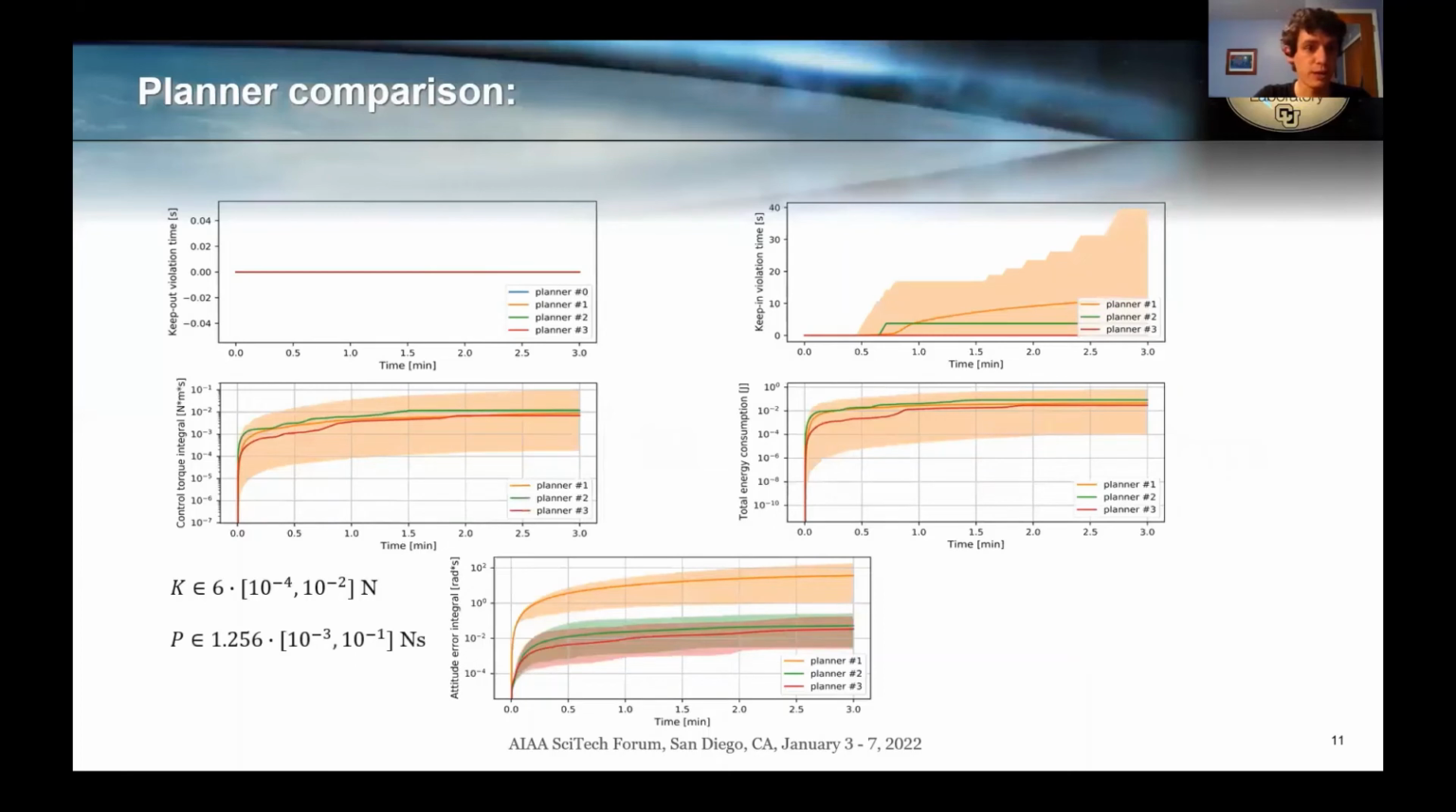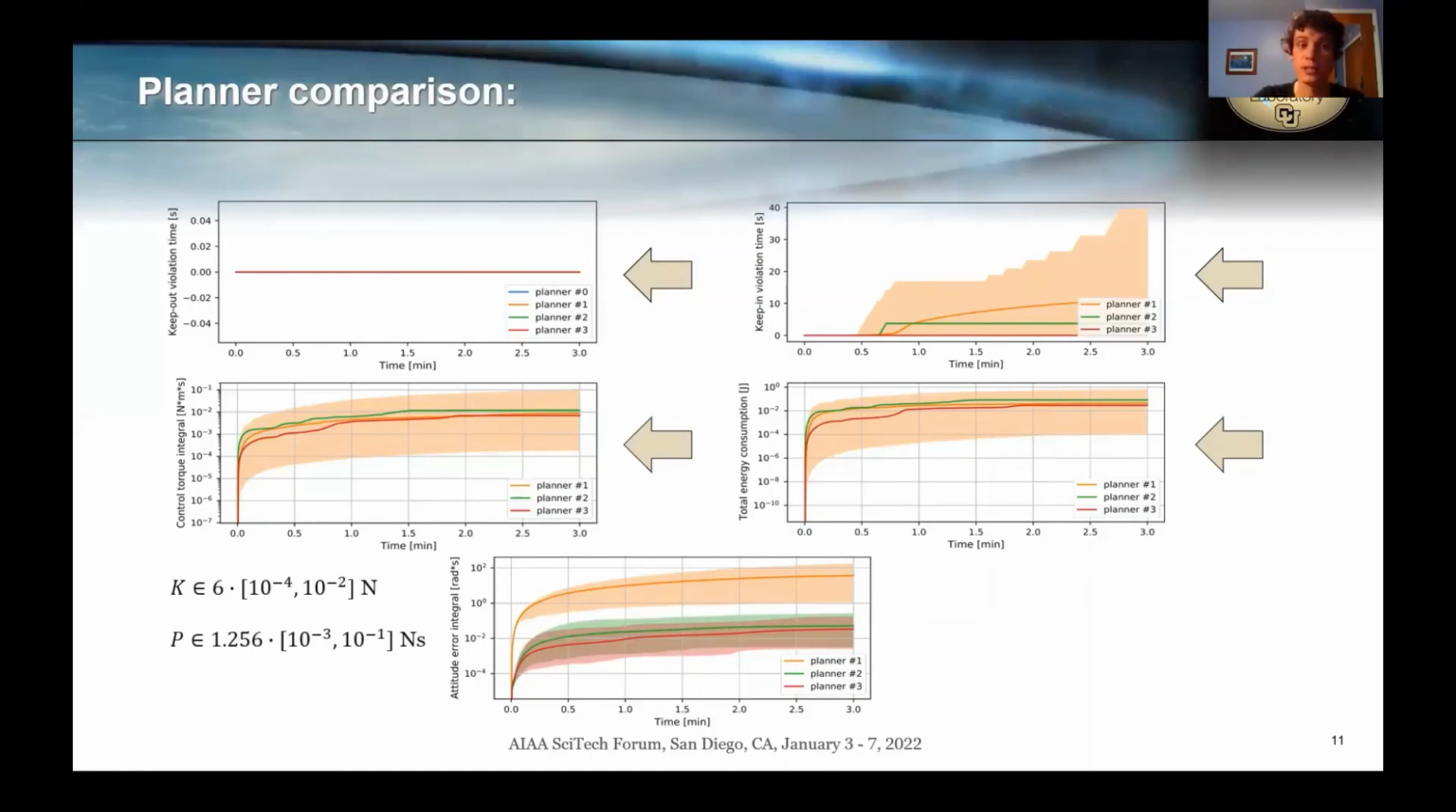So this is what is shown right here, where the control gains can span 2 orders of magnitude. And we see that the solid lines are the average curves obtained with all these different gains, whereas the opaque areas are upper and lower confidence bounds obtained with best and worst case scenarios, respectively. As far as keep out constraint, we see that none of the planners violate such constraint. Keep in constraint can be violated or not by Planar 1, depending on the gain choice. But more interestingly, if we look at control torque integral and total energy consumption, we see that Planar 1 is very susceptible to gain choice.